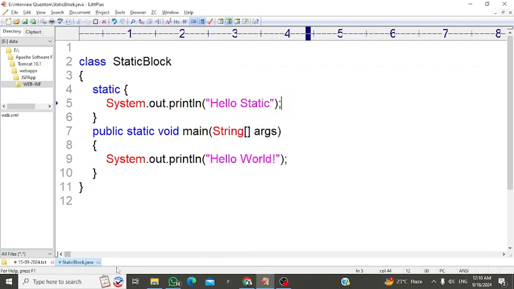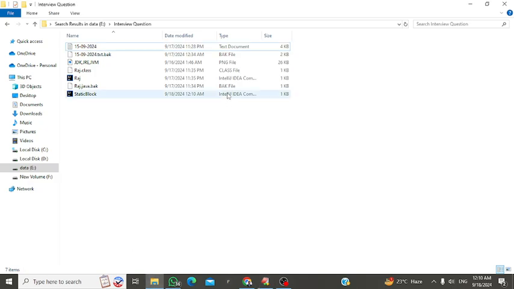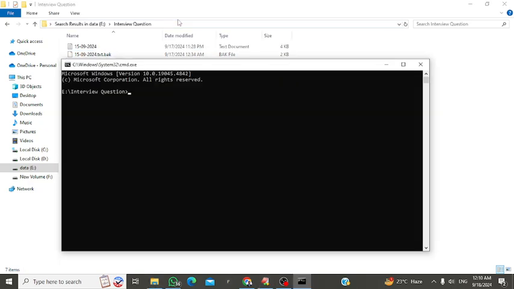So inside this, with the help of CMD, I will run my program, sir. javac. What is javac, sir? Here javac is a compiler. And this is my file name dot java. Everyone knows why I'm getting the file name here. Can I write the class name here?